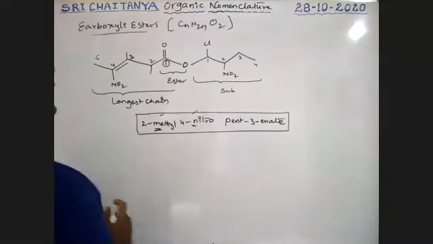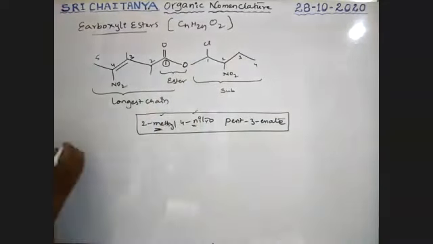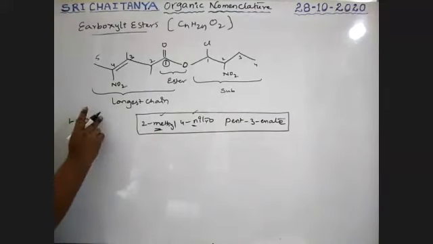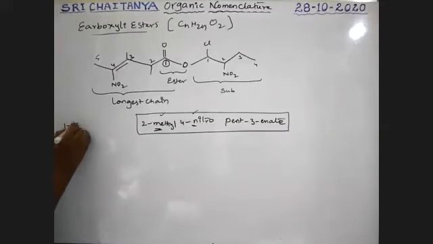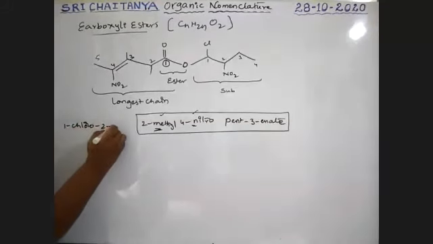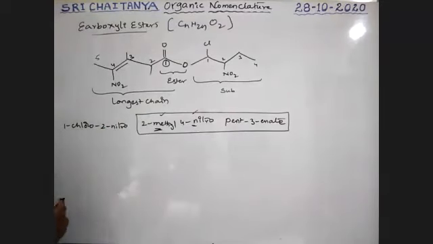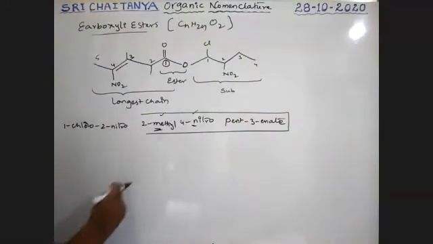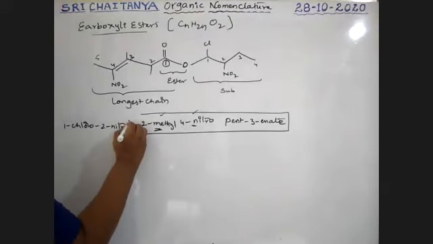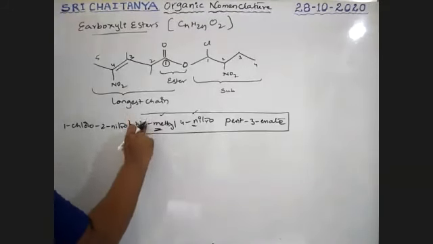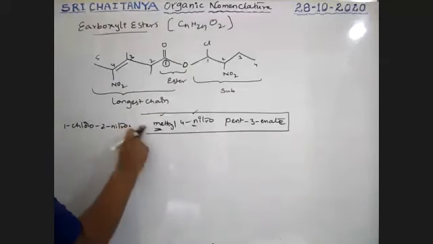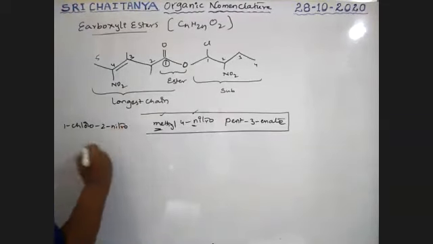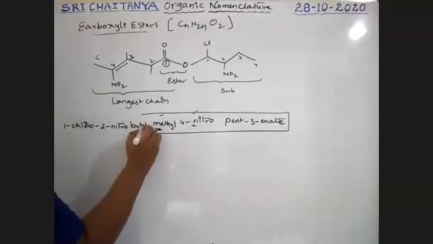The substituent is written as a prefix ending: that is 1-chloro, 2-nitro. It is a 4-carbon chain, that is a butyl. 1-chloro, 2-nitro butyl.